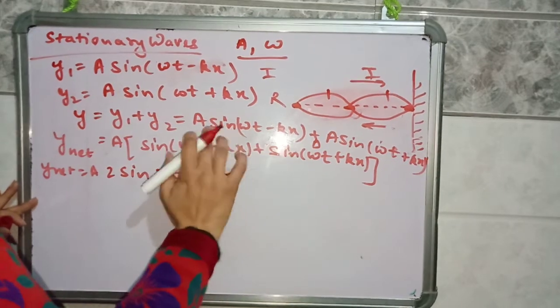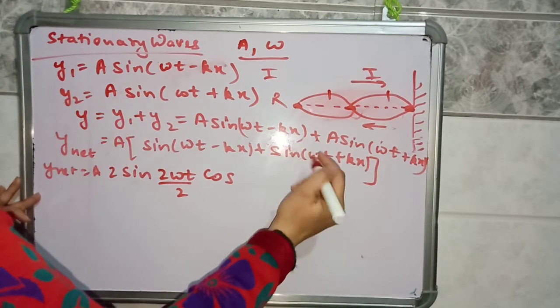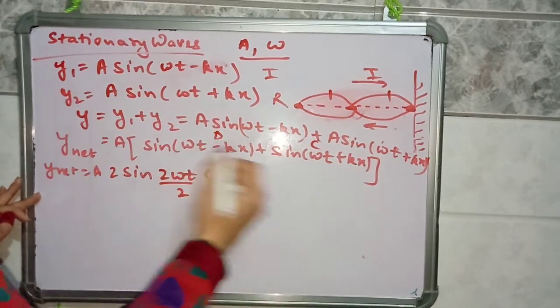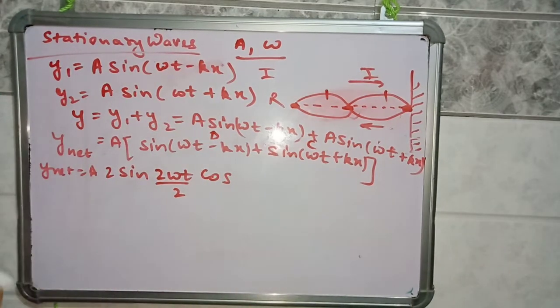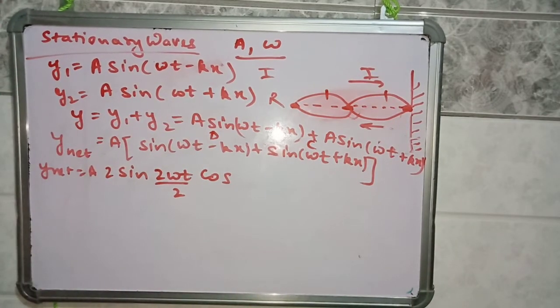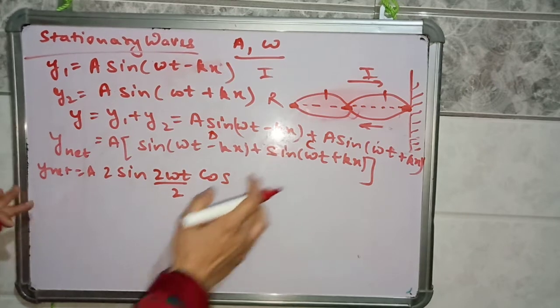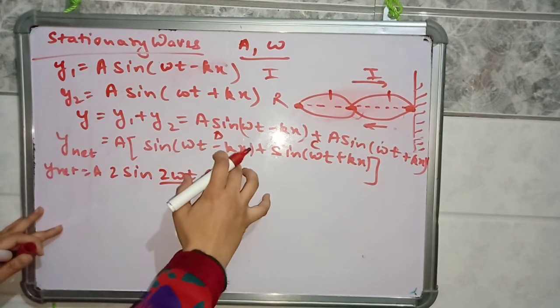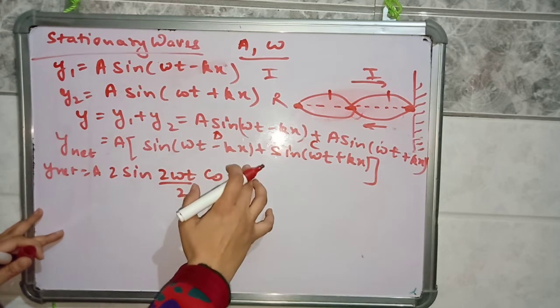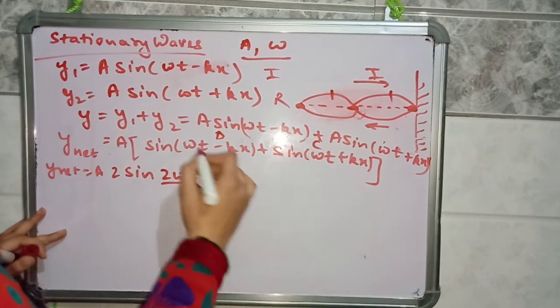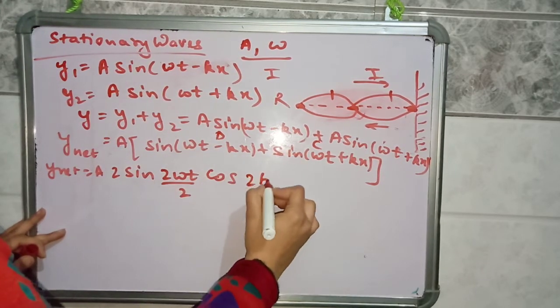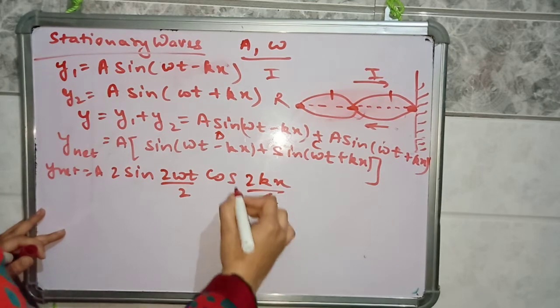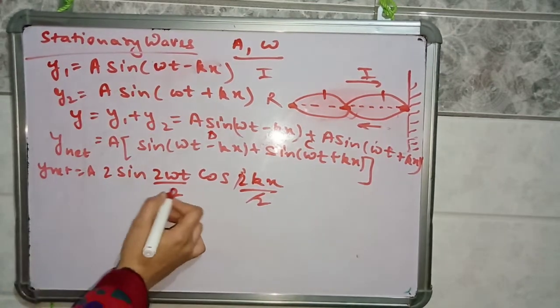You can take either as C and D, whatever order you choose, since sin C plus sin D is the same. So cos of omega t plus kx minus omega t, where the sign of the other term changes. Now omega t cancels out, leaving 2 kx by 2, and the 2 cancels with the 2.